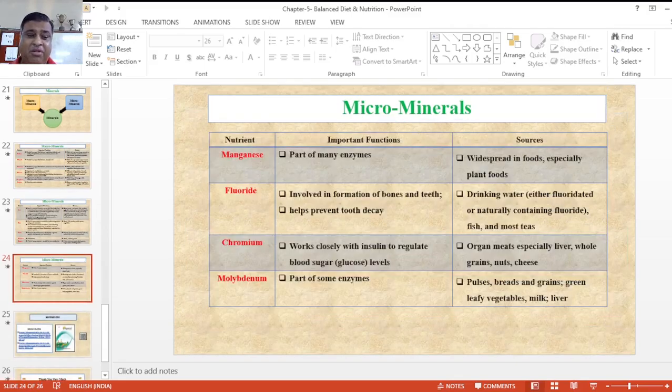Next are other microminerals. Magnesium, part of many coenzymes, widespread in foods, especially present in plant foods.